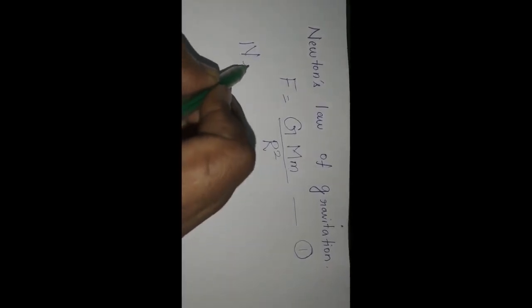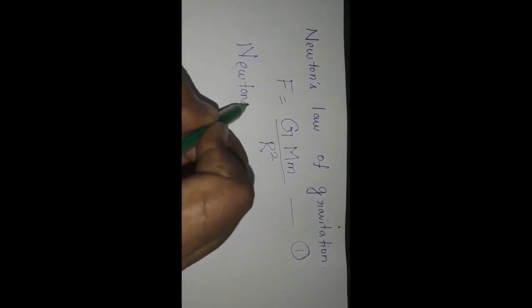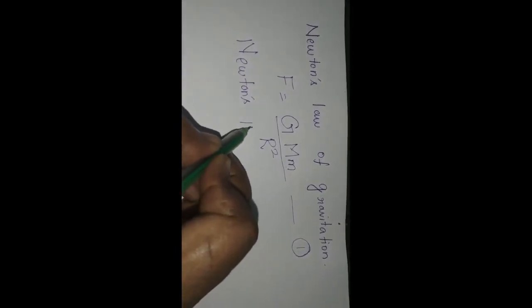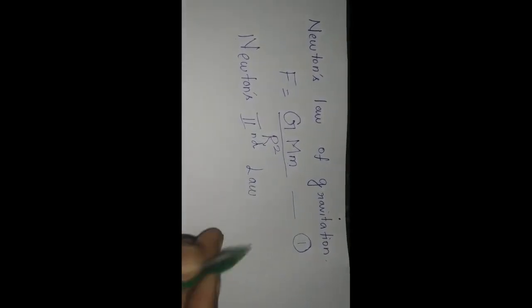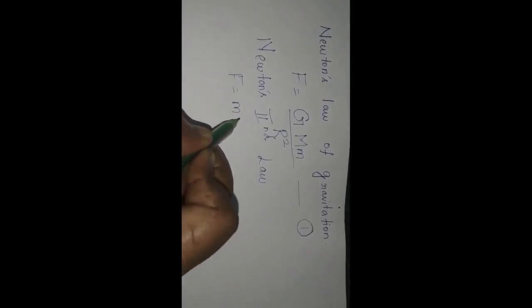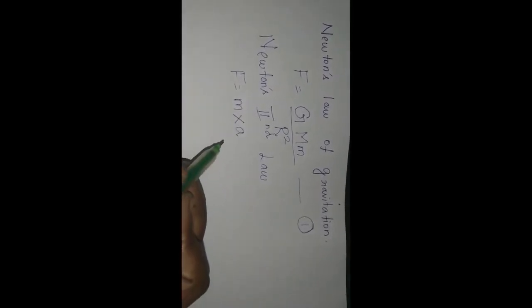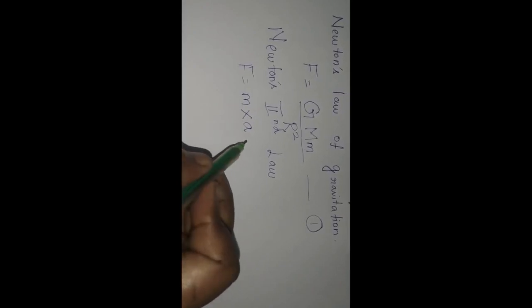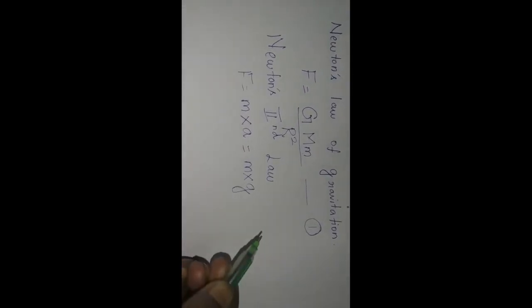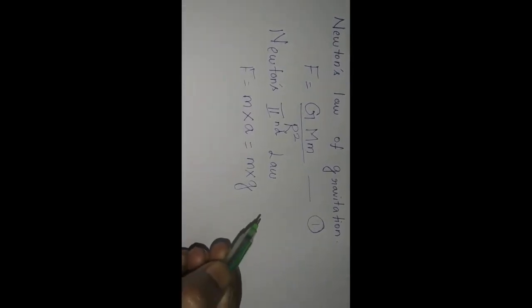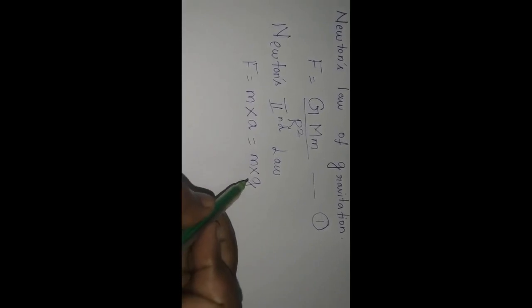And then according to Newton's second law, F equal to m into a. Here instead of a we are going to write g, because here the acceleration of the body is under the action of gravity.